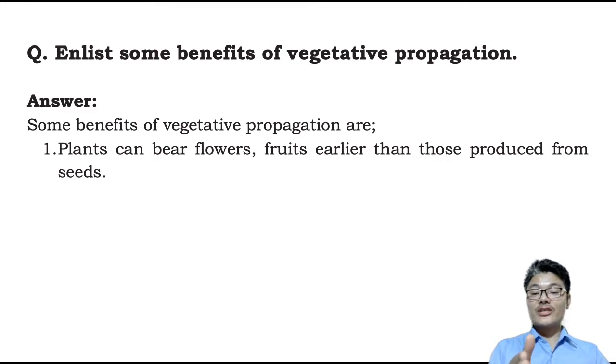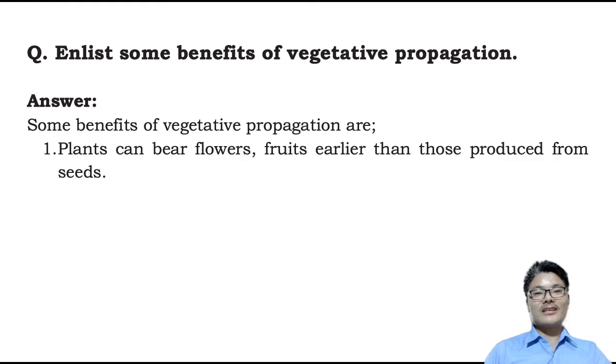But in the case of vegetative propagation, within a short duration of time there is formation of a new plant from the stem, root, and leaves. And these newly produced plants will form flowers, fruits, and seeds within a short duration of time compared to the growth of a plant from seeds.